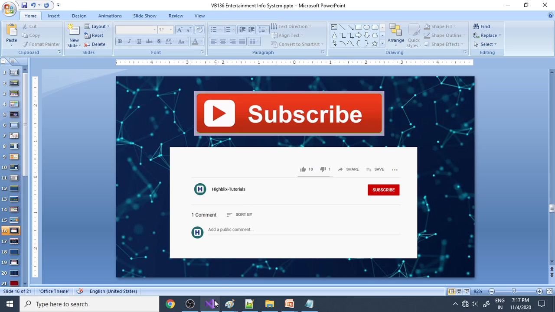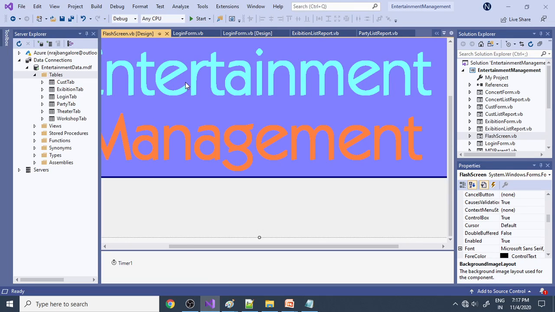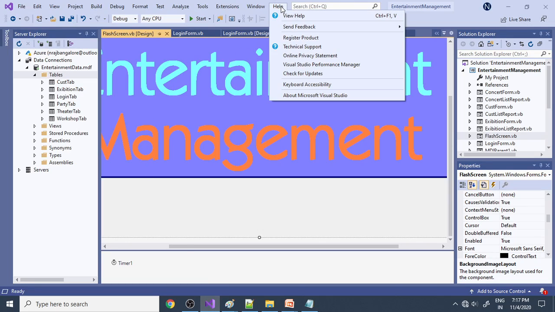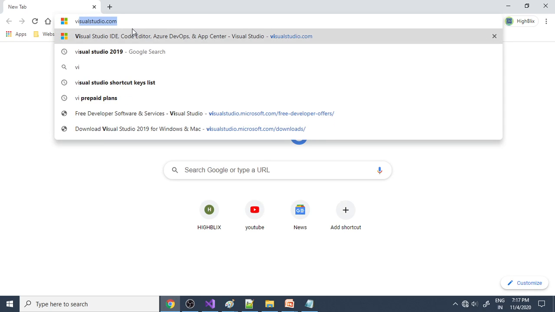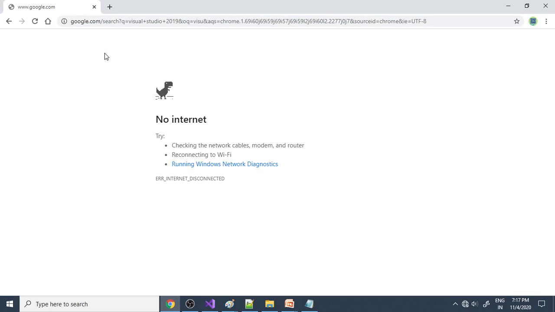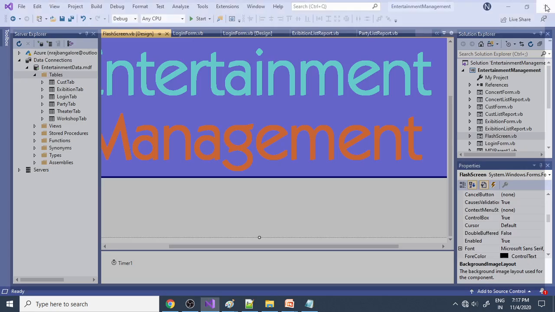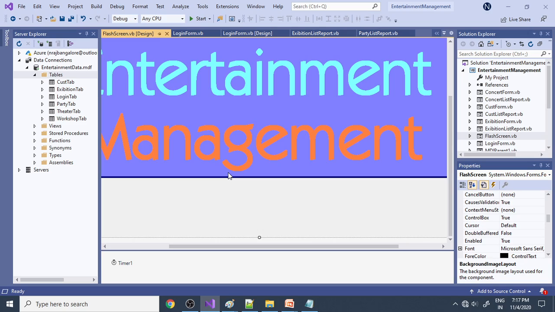Now I'll show the project in Visual Basic 2019. This is Visual Studio, particularly Microsoft Visual Studio Community Edition 2019. It's free software. You can download it from the Microsoft website. Sorry, presently the internet is not there, but you can go to the Microsoft website and download it. Fine, so let me run the project for you.